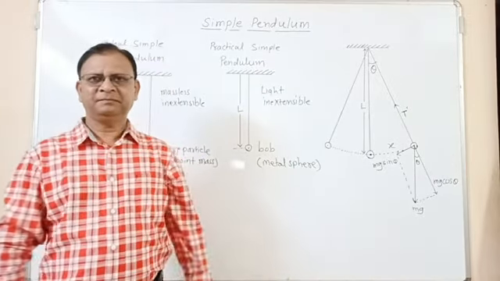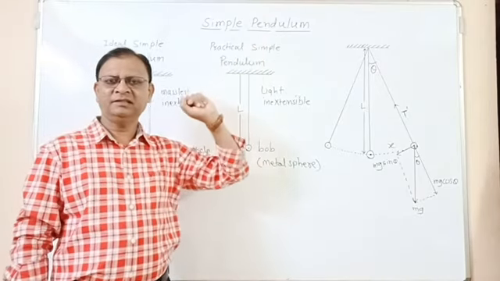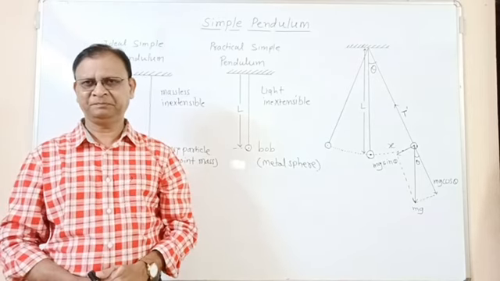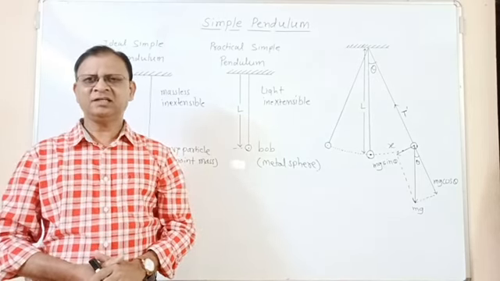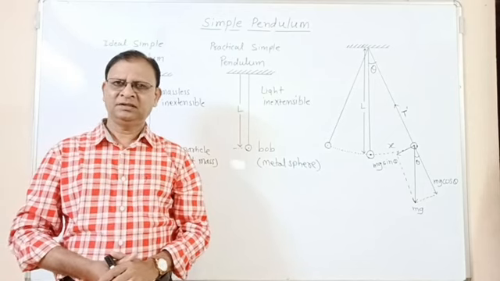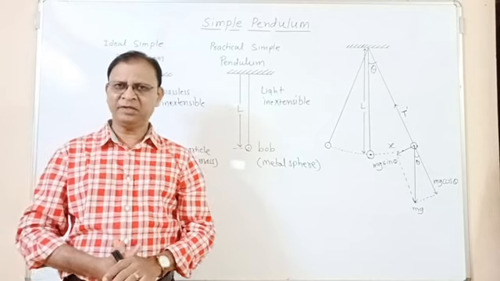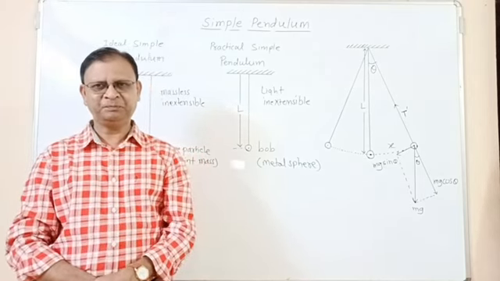Let us see simple pendulum as an example of a linear simple harmonic motion. Here we can show under certain condition a simple pendulum, that means a bob of a simple pendulum performs the linear simple harmonic motion.